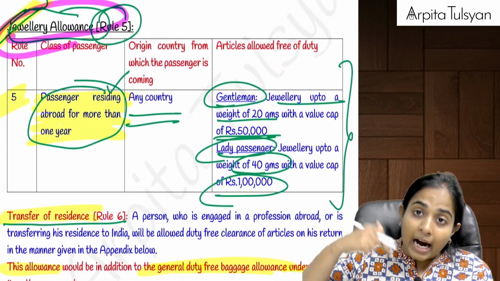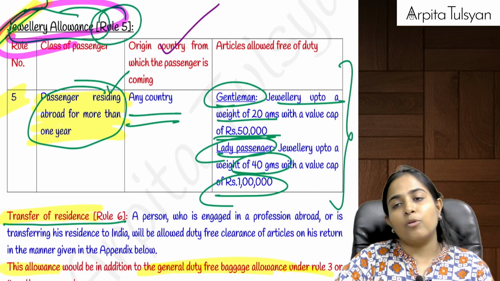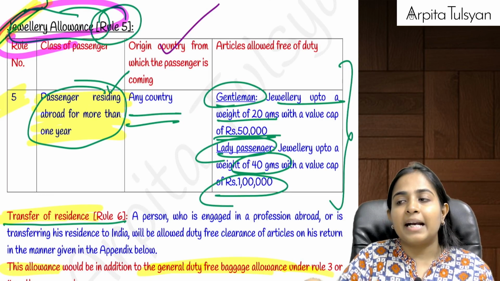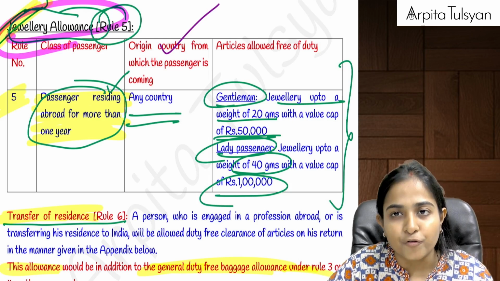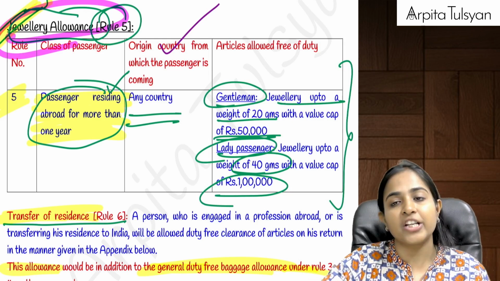But over and above that, if someone has stayed outside India for more than 1 year, then if that person is a male, he can bring up to 20 grams of jewelry or a value of 50,000, whichever is lower.